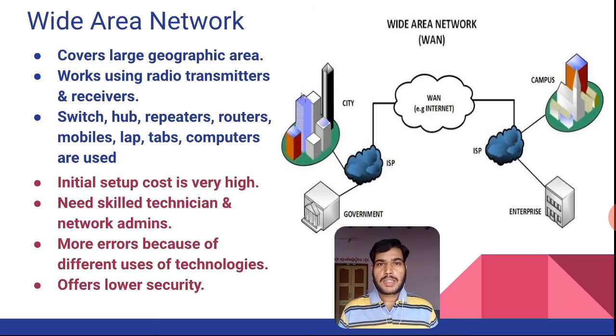To establish a connection among the networks, we use certain network hardware devices here. Mainly we can use hubs, switches, routers, laptops, mobile phones, computers, tablets, etc. If we look into the disadvantages of a WAN, the initial setup cost of this network is very high because we need to cover a large geographical area, and we need to purchase certain network hardware devices. For this, we need to invest a lot of money.